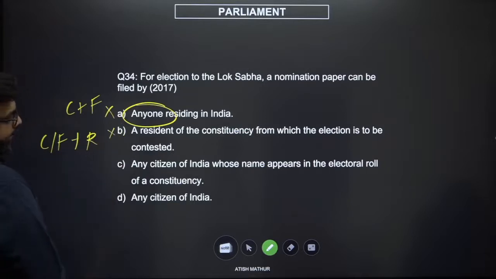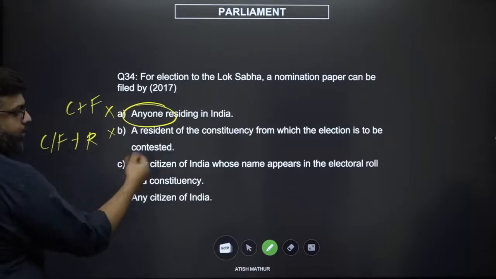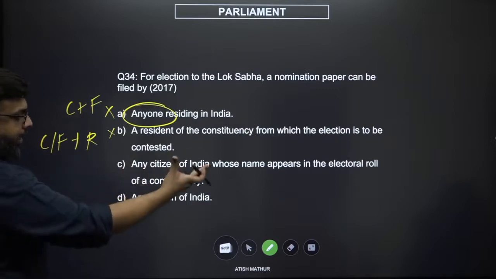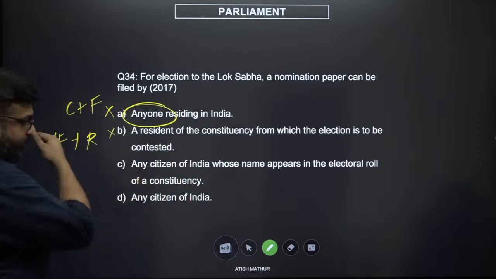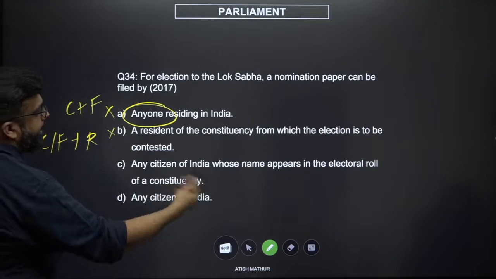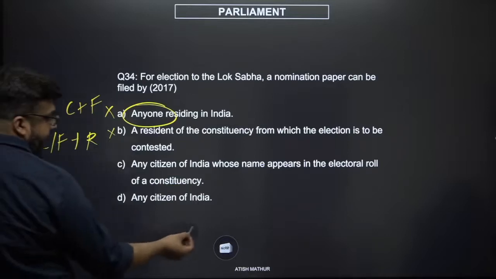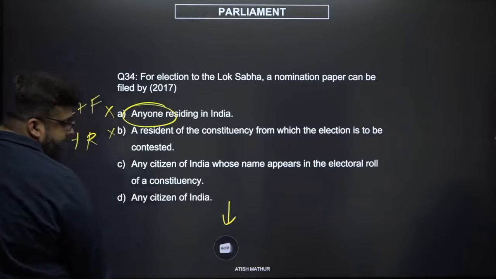Any citizen of India whose name appears in the electoral roll. Your name would be in the electoral roll only if you are eligible to vote, but we'll come to that. And any citizen of India. Now your option is any citizen of India. This could be of any age also, right? Below 18 also is a citizen of India.